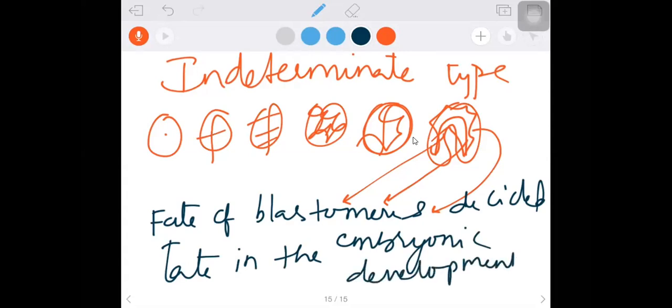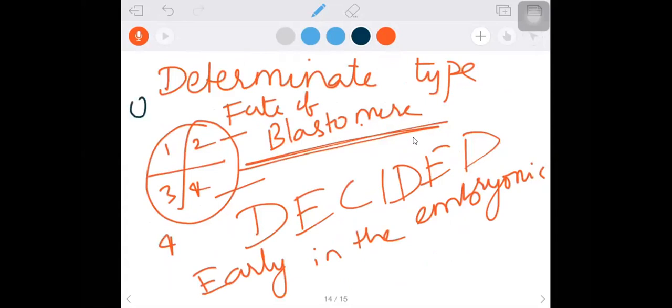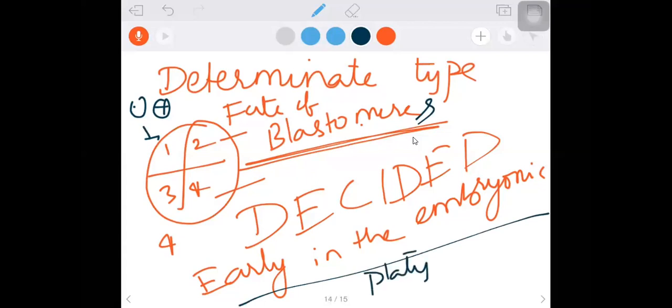Just to remember simply, the zygote divides into 2 cells, then 4 cells, and they start a decision. That means the fate of blastomere. Fate means future. The future is the whole body. So when does the particular decision happen? That is the fate of blastomeres. If it is decided early in the embryonic development, we say determinate. Where do you see this? You can see this in phylum Platyhelminthes to Mollusca because it belongs to division Protostomia.